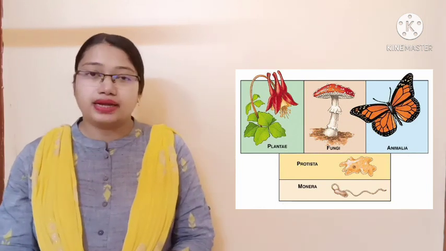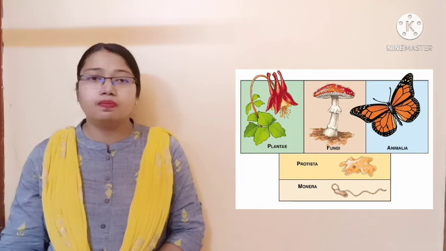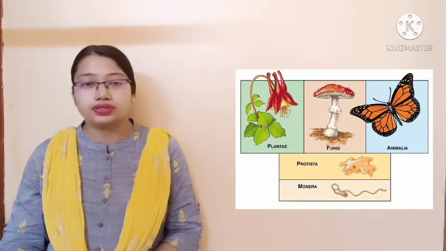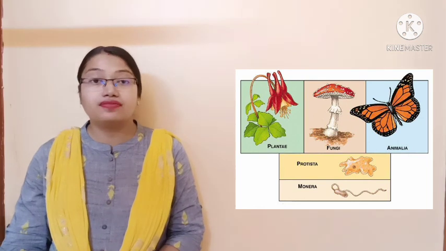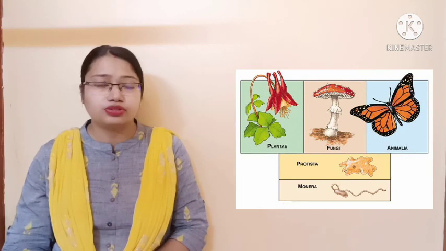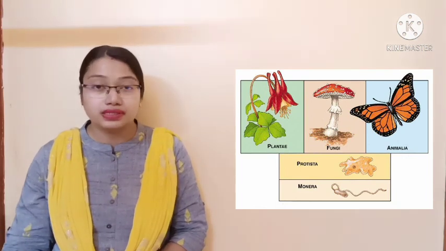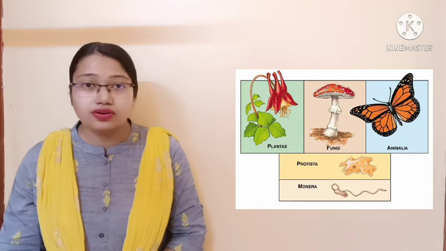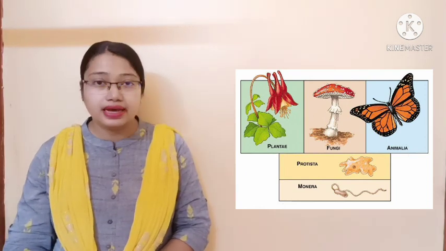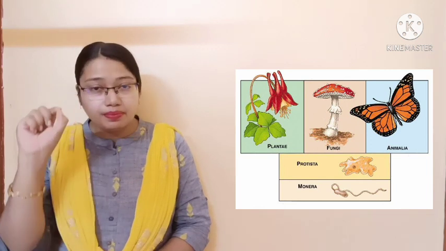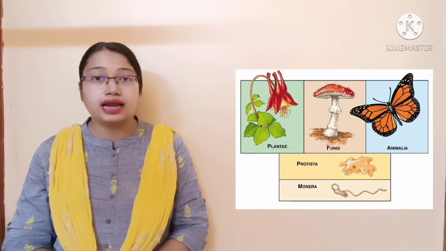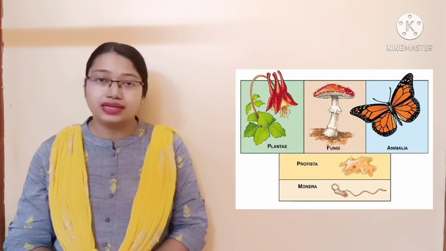Like the first one, Kingdom Monera. The very important character is that they are unicellular and prokaryotic. Yes, they do not have a proper nucleus, and the nuclear material is present just along with the cytoplasmic content, and we call it a nucleoid. Whereas in case of Kingdom Protista, they are also unicellular, but they are eukaryotic. They have a membrane-bound nucleus. Organelles with specific structure and function are present in the eukaryotic cell.